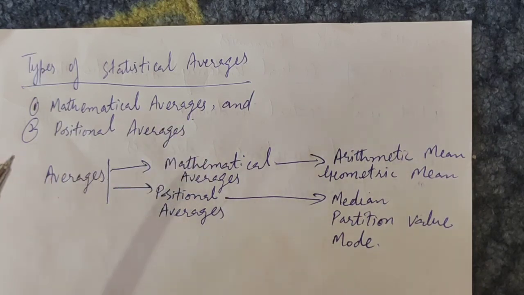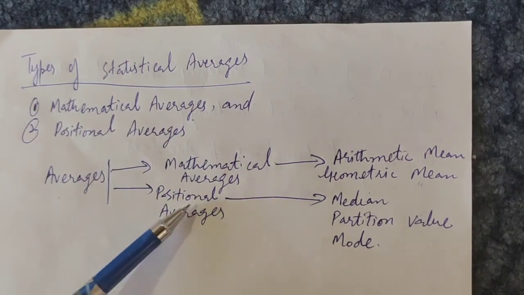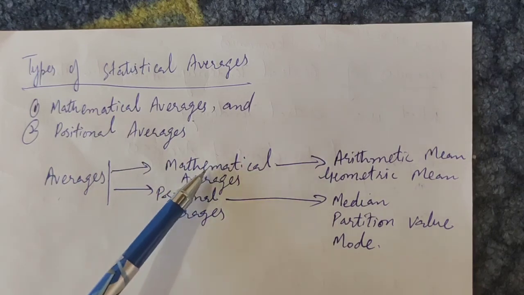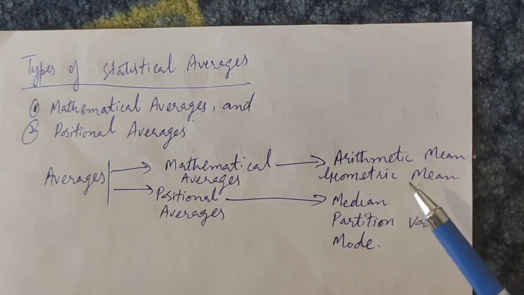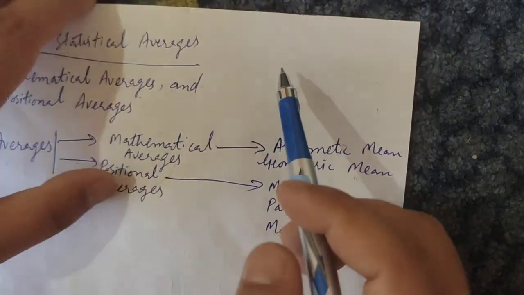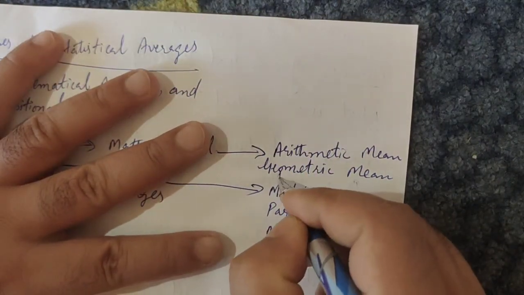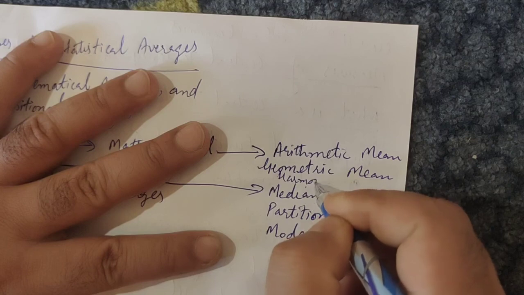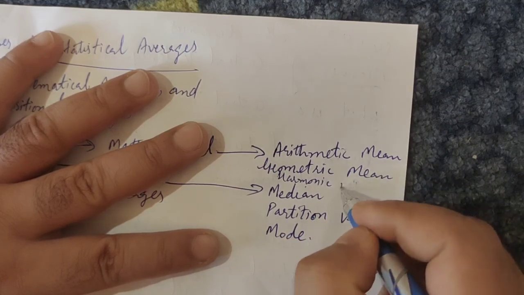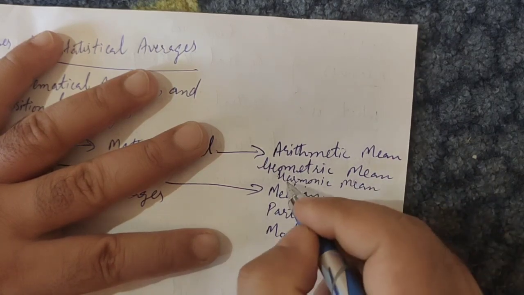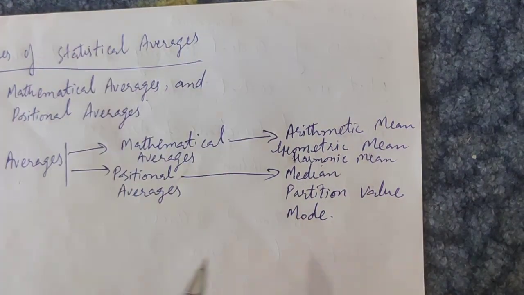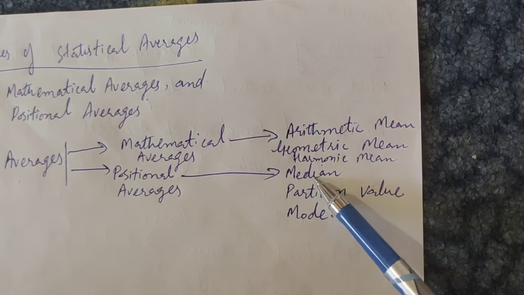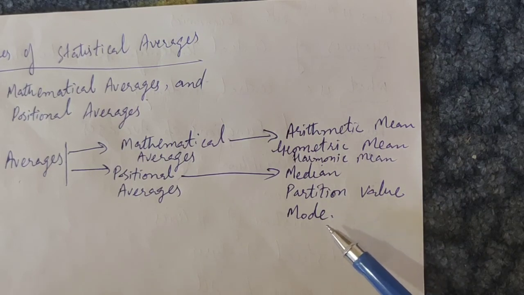Mathematical averages are arithmetic mean, geometric mean, and harmonic mean. And positional averages are median, partition value, and mode.